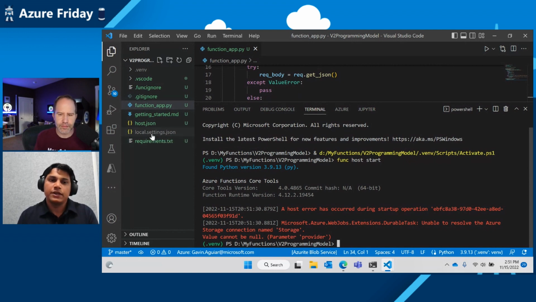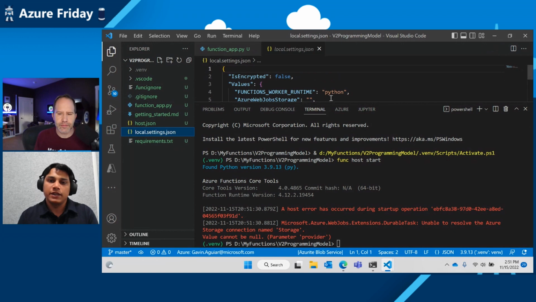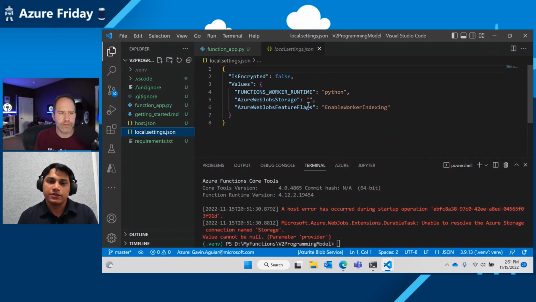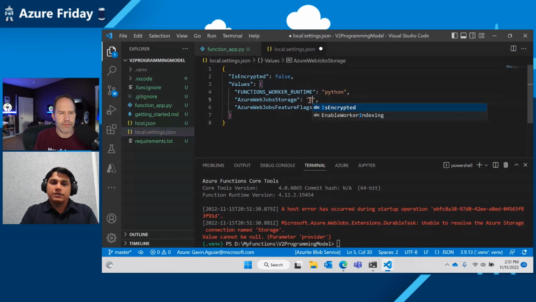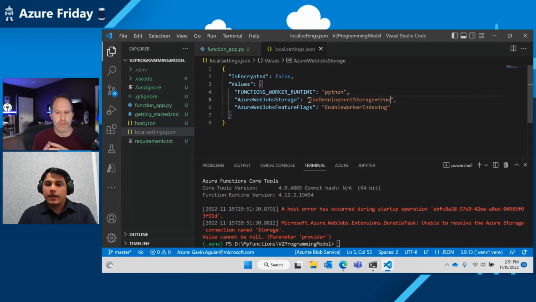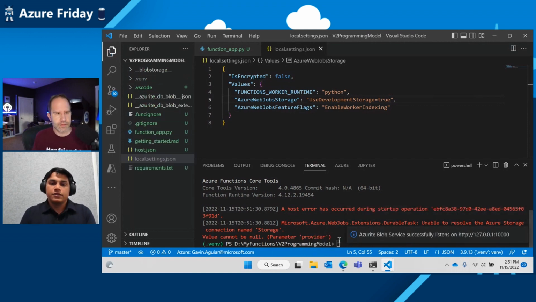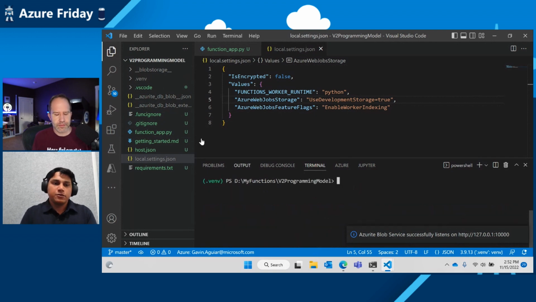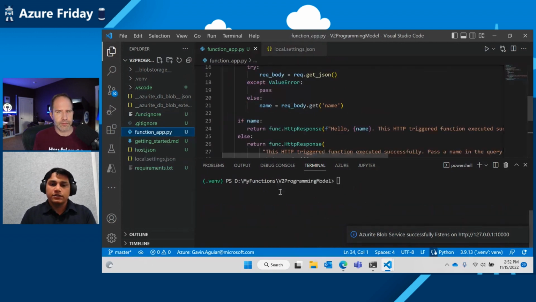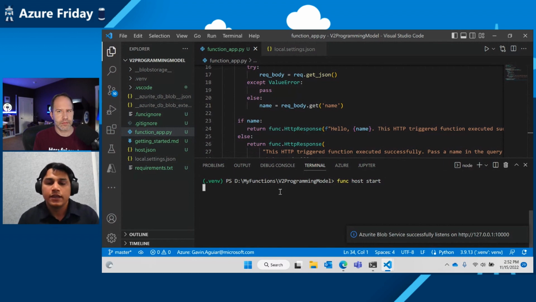Since this is running locally, let me use a storage emulator to run this account. So let me initialize my storage emulator. Let me start my storage emulator. So I have my storage emulator ready and it's already started. So let's run the command again, see what we get.